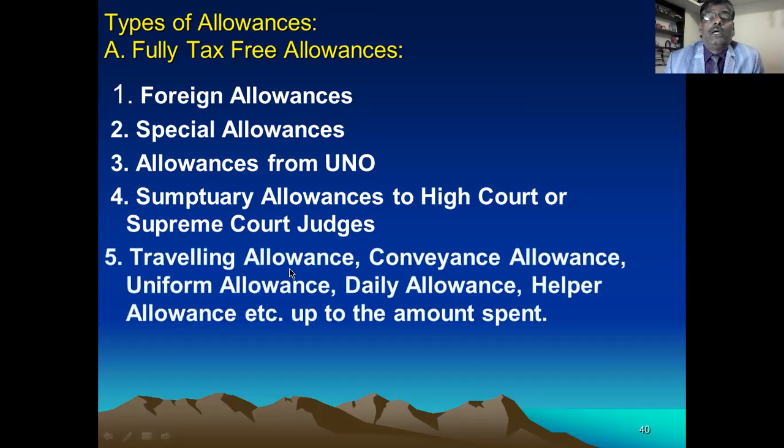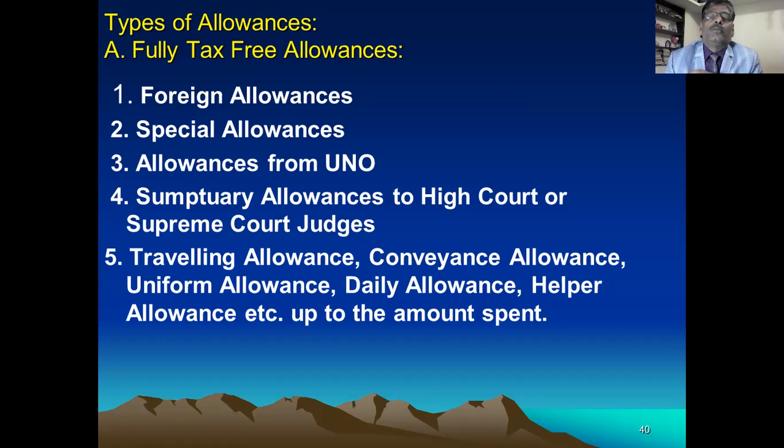Next is traveling allowance, conveyance allowance, uniform allowance, daily allowance, helper allowance. You remember this. Traveling allowance is from the workplace to the residence. That is called traveling allowance. Conveyance allowance is also from the workplace to residence. Then uniform allowance.